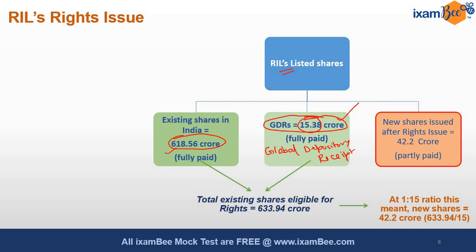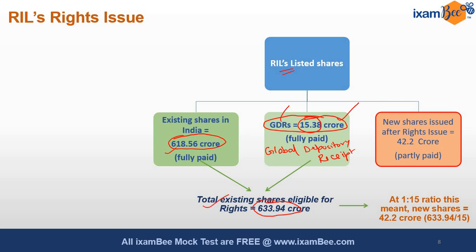Remember, repeating again and again, these 15 crore shares they have bought from Reliance in India, or bought from the market, whatever. And against that, they have issued these GDRs in USA or in other markets. We are not going into that detail, which had been subscribed by people. So total 633.94 crore shares, existing shares, are there today.